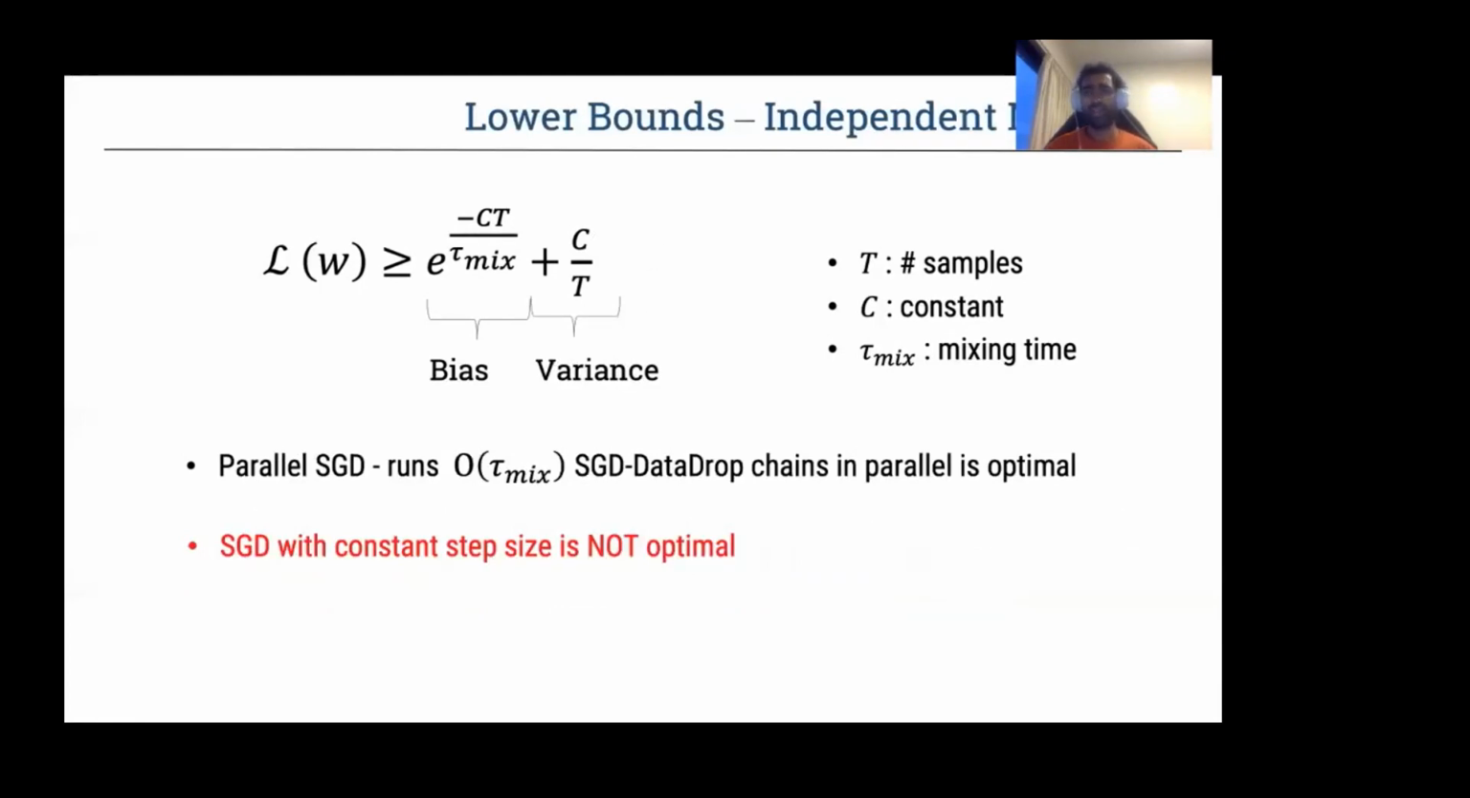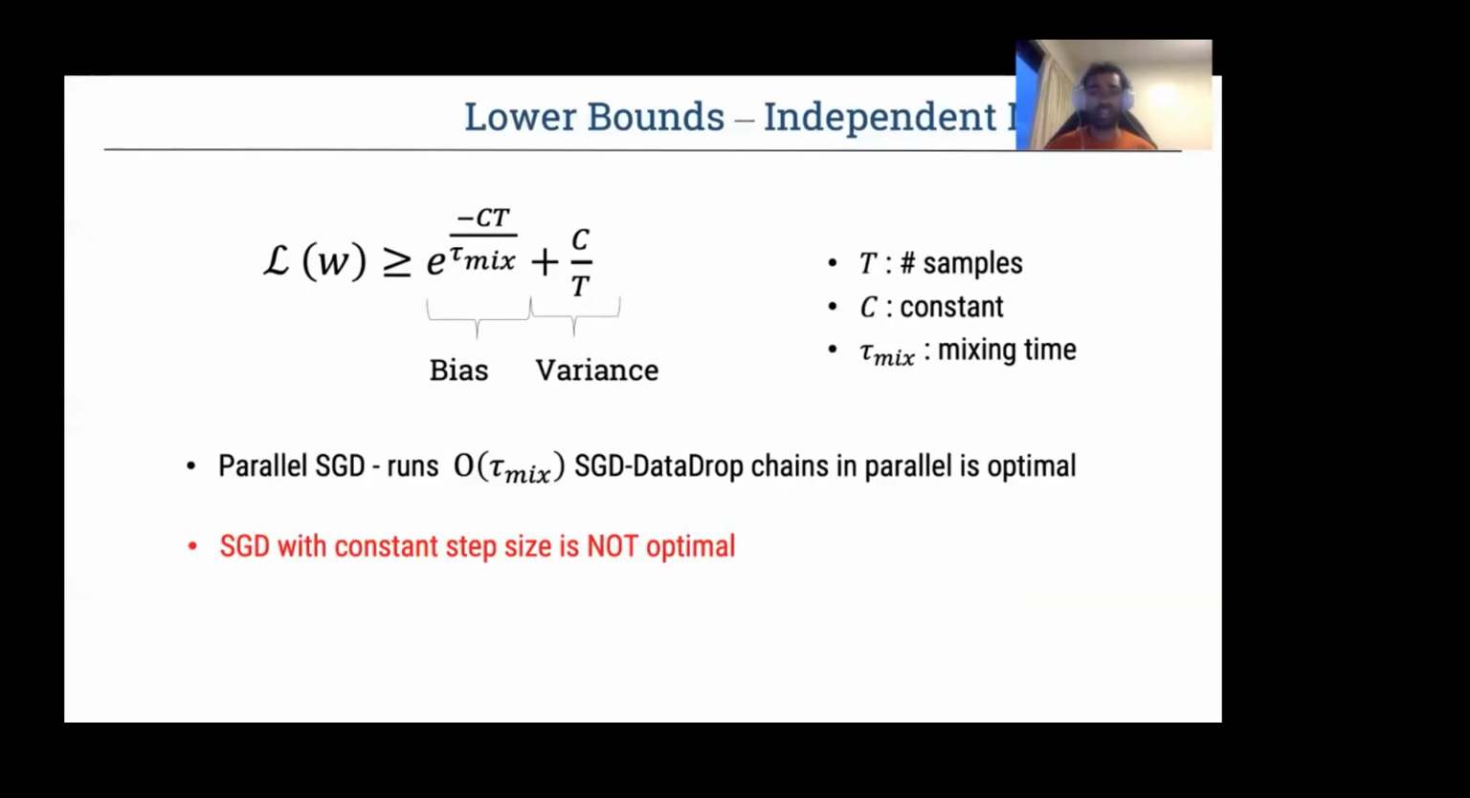We also derive information theoretic lower bounds for the independent noise case. Here, the model is well specified in that the noise is independent of X. So here the excess loss can be shown to be at least e to the minus t over tau mix. The bias stays the same, but we get a lot of gain in the variance term, that is c over t, without the extra factor of tau mix. This achieves the same rates as linear regression with IID data.